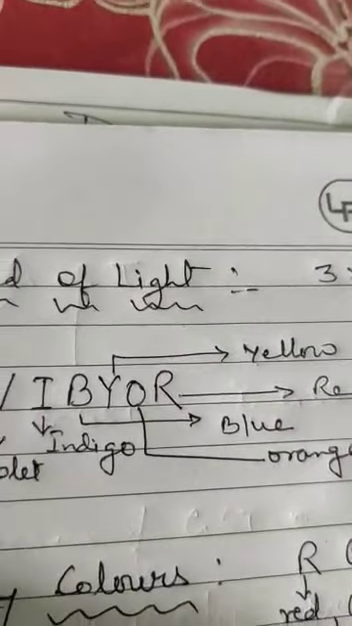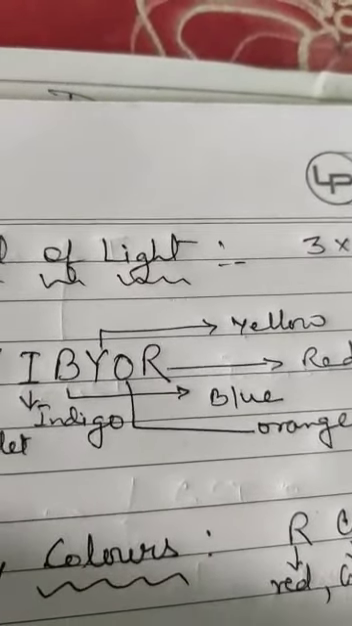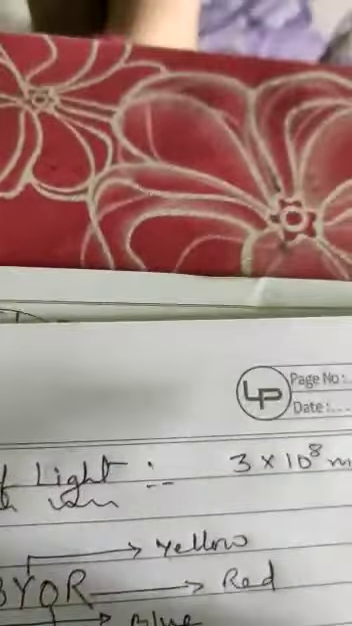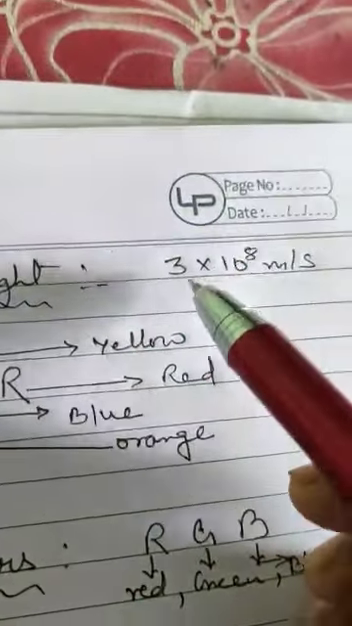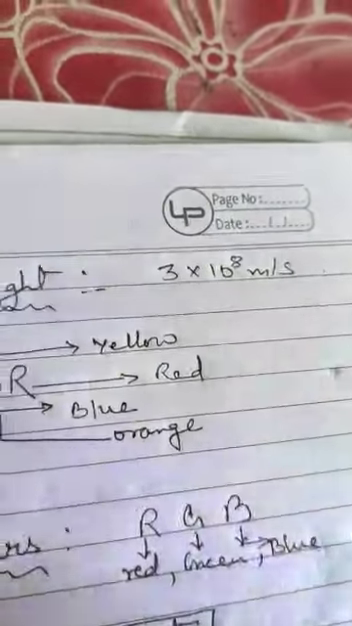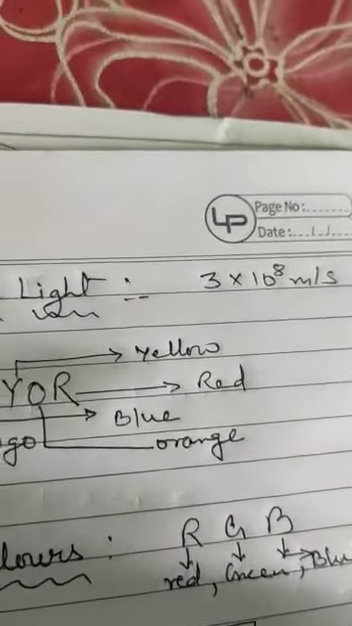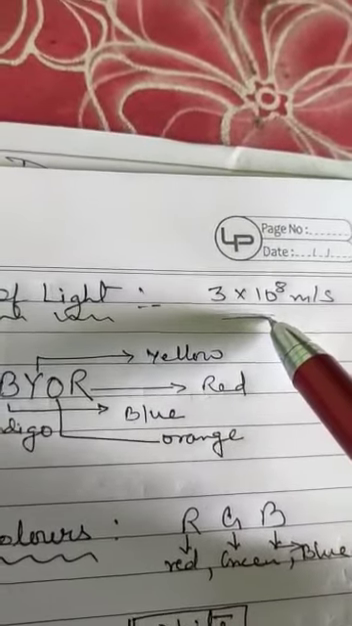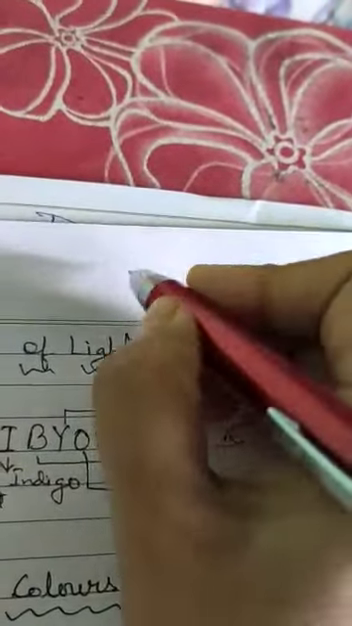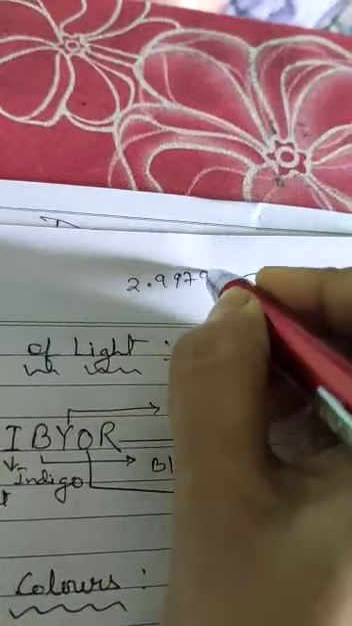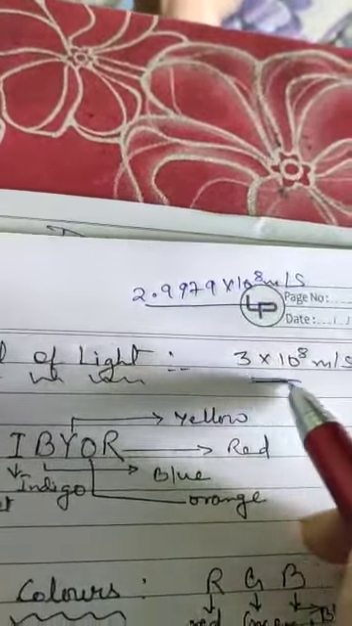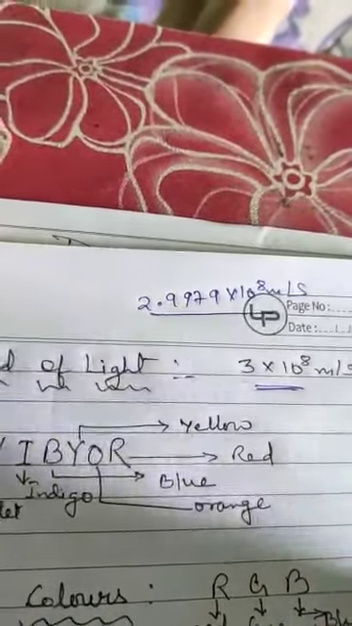Light travels in vacuum or air at a speed of 3 into 10 to the power 8 meter per second. For convenience we have written it in standard form. Actually its speed is 2.9979 into 10 to the power 8 meter per second, so in standard form it is written as 3 into 10 to the power 8 meter per second.